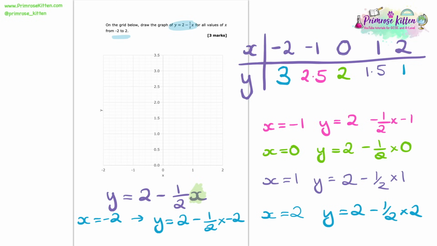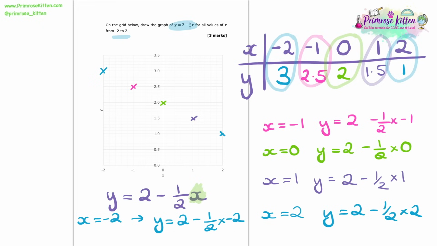So first off, I'm going to plot -2, 3. So I'm going to go along the x-axis by -2 and then up by 3 and plot that point. Next up, I'm going to go along the x-axis by -1 and then I'm going to go up by 2.5. Now I'm just going to be at 0 for x and then I'm going to go up to 2. So now we're nearly done. I'm going to go across the x-axis by 1 and then I'll go up by 1.5. And finally, 2, 1 is the last point we need. So I'm going to go along the x-axis by 2 and then up by 1.